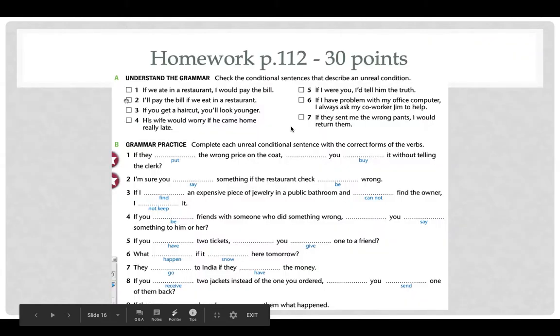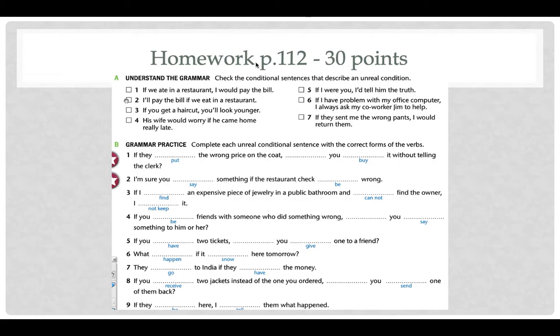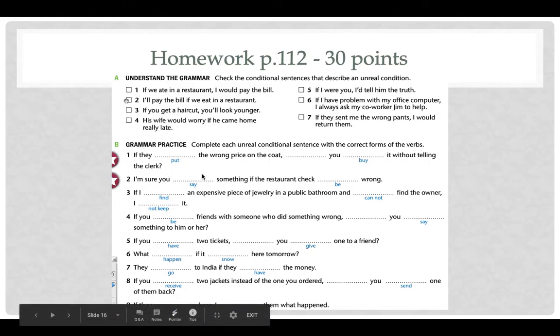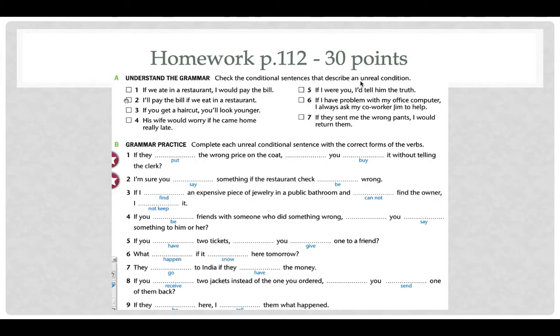Okay, follow the example. Let's do the homework on page 112. It's for 30 points, 10 points up here, 20 at the bottom. Here, check the conditional sentences that describe an unreal condition, right? Unreal is another word to say not real. Okay, and down here, part B, complete each unreal conditional sentence with the correct form of the verb.